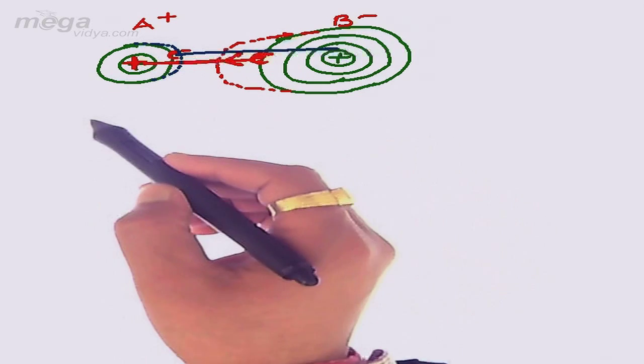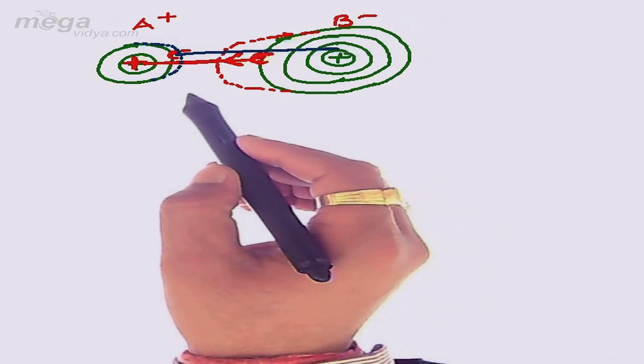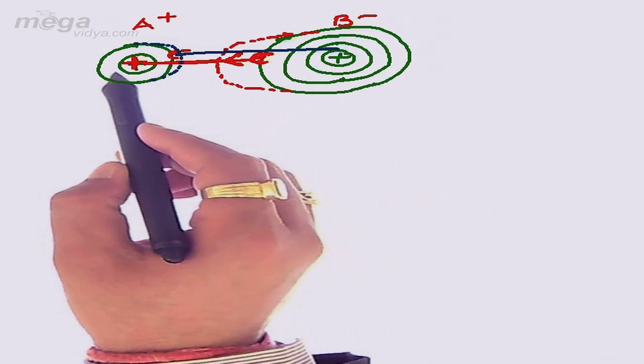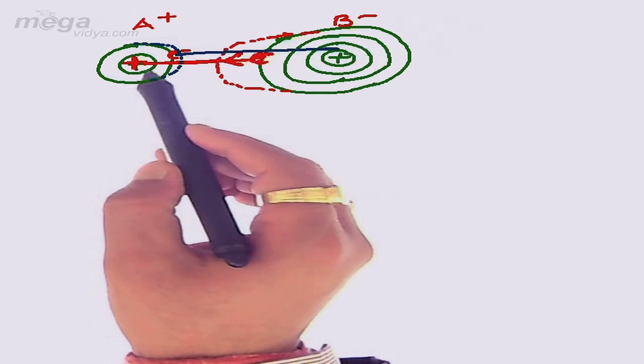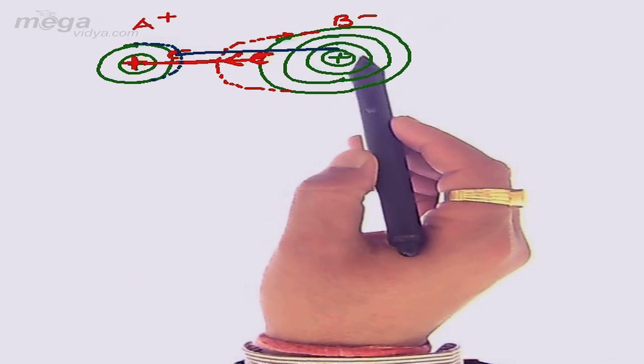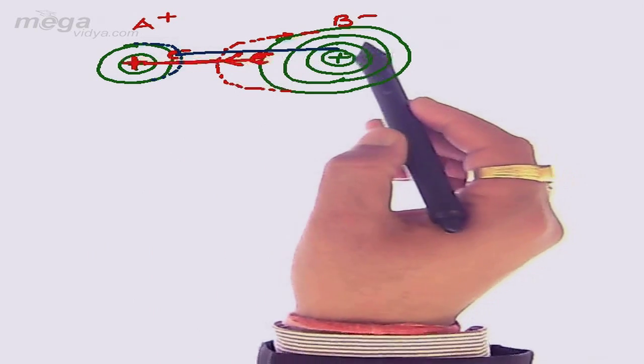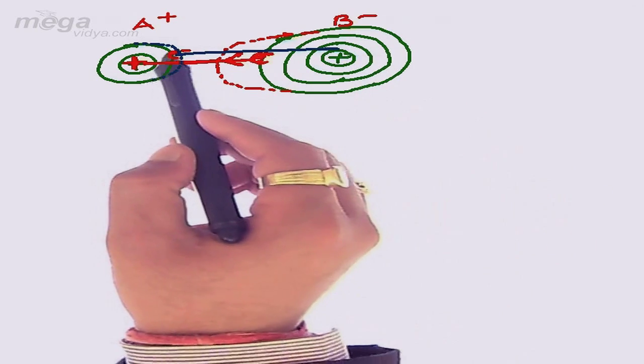That is why we say that during the bonding between two ions, if the size of the cation is small as compared to the anion, then the distortion in the shape of B negative will be made greatly by A positive, while due to larger size, B negative will cause smaller distortion to A positive.